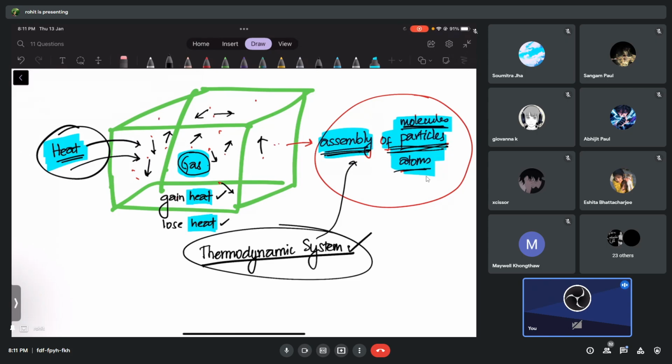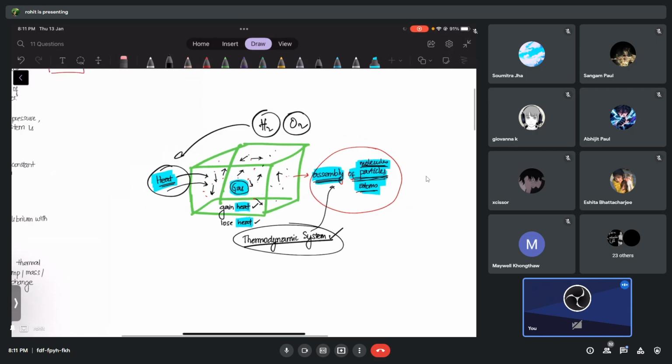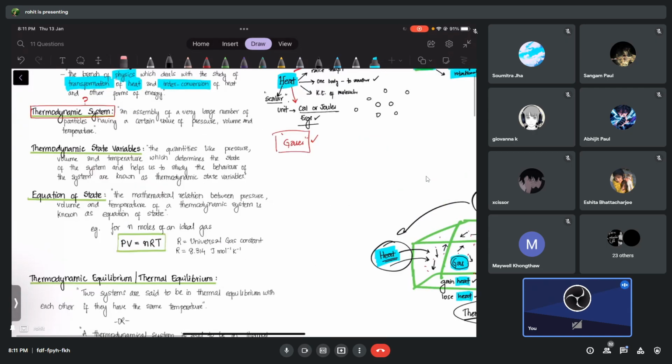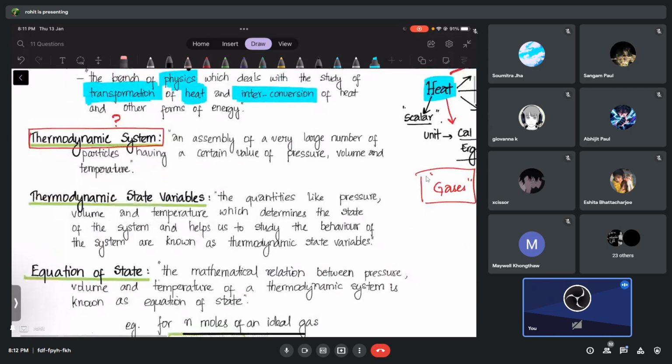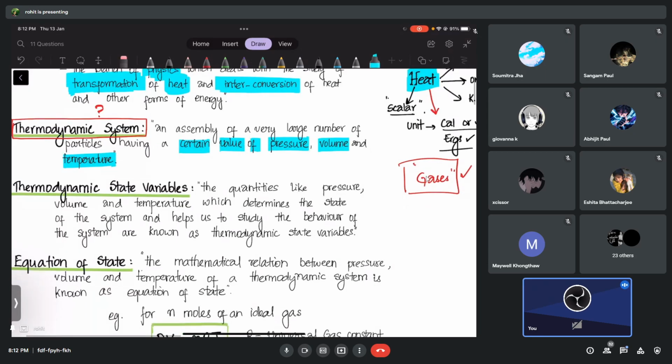So yes, these gases are a thermodynamic system. For example, I can take hydrogen gas, I can take oxygen gas. All of them can take heat and change their properties, so they are called thermodynamic systems. One more thing: every system is going to have a certain value of pressure, a certain value of volume, and a certain value of temperature.